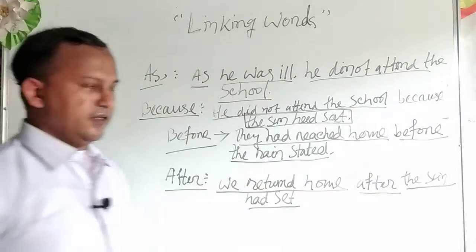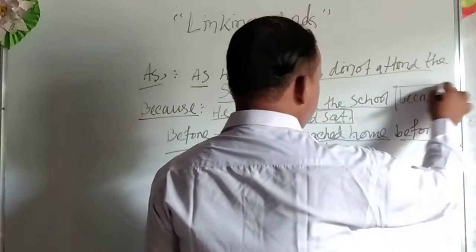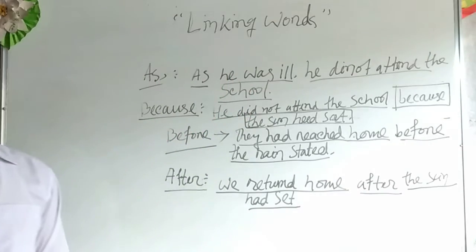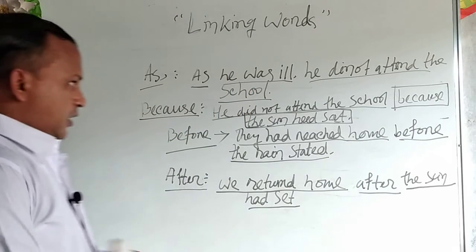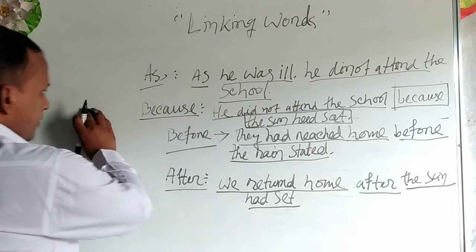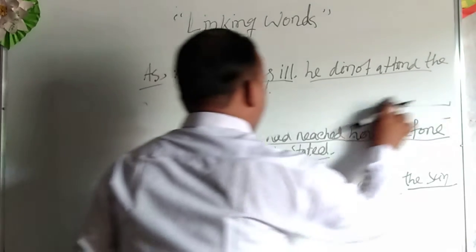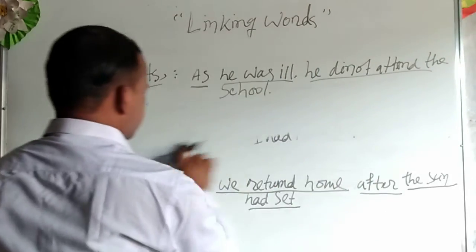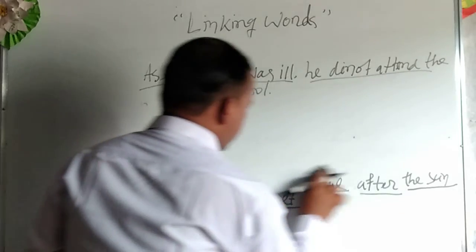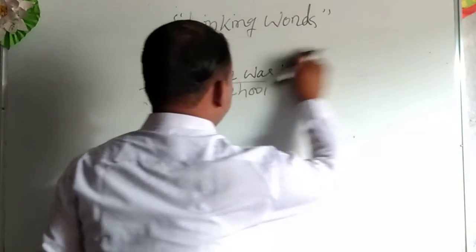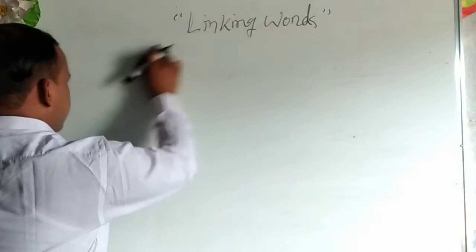This is the linking word because, the position of the sentences of the causes. Dear student, have a look please. You know that there are various types of these linking words and various types of the rules and position of this type.